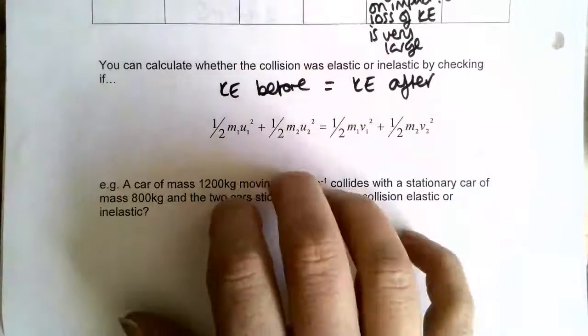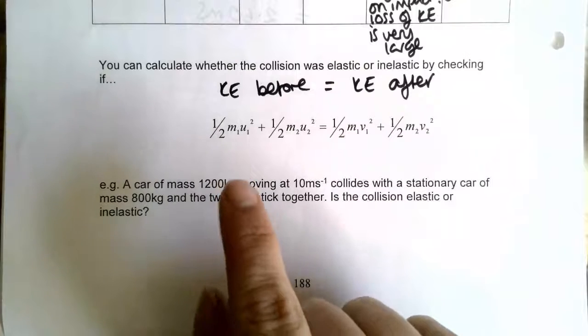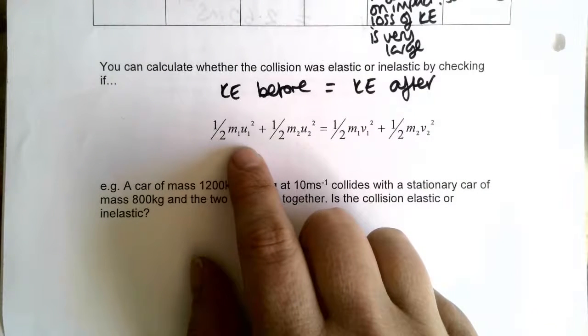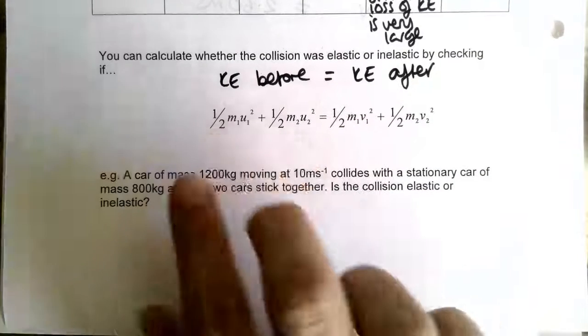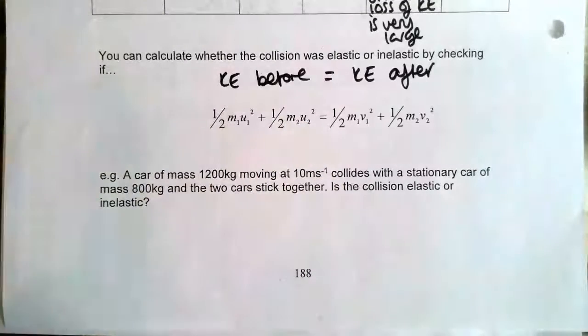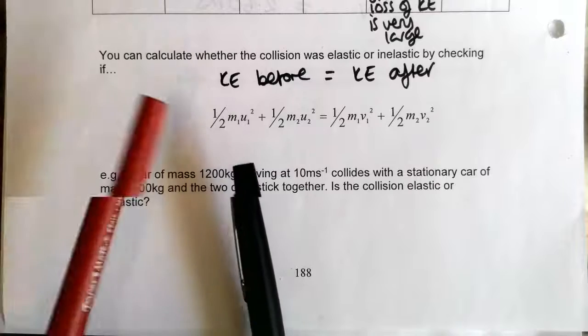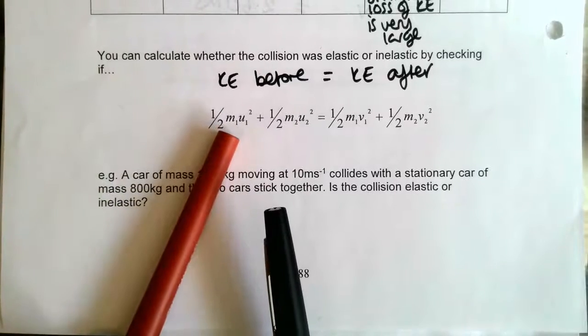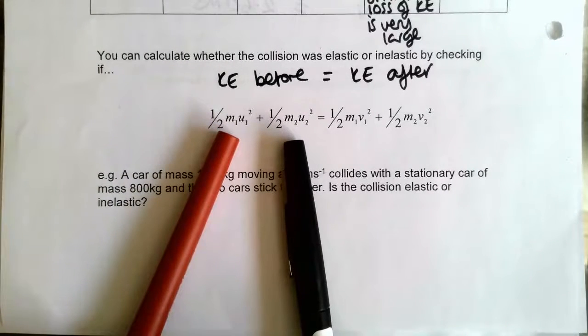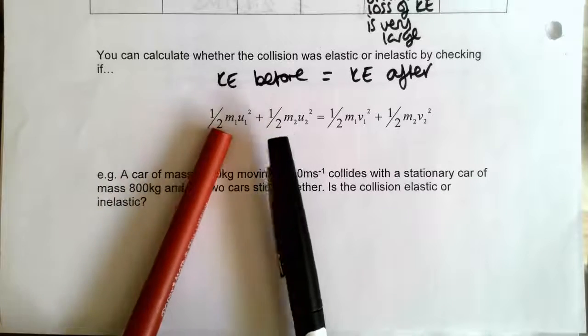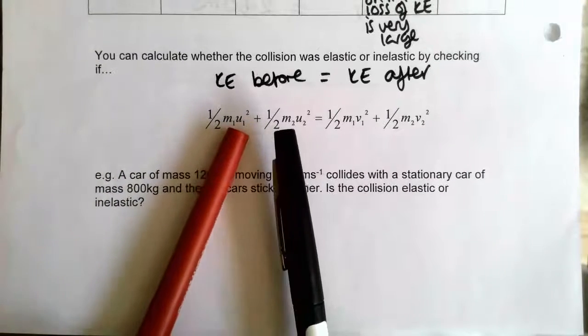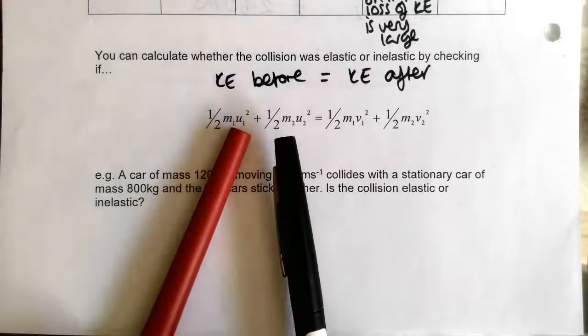If you remember from GCSE, the kinetic energy equation is a half mv squared. Say this was our two things colliding together, going towards each other. This one will have a kinetic energy before and this one will have a kinetic energy before. So that's just adding the two kinetic energies together, and we've used u because it's the initial situation, the before.